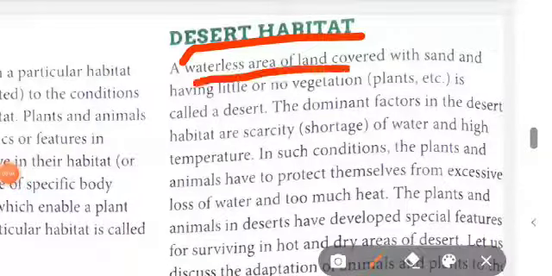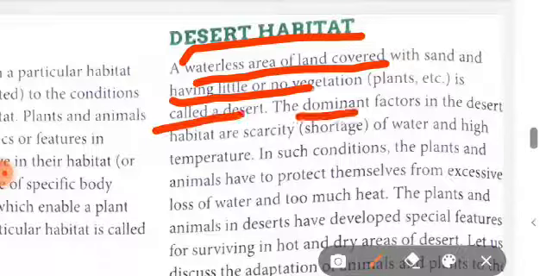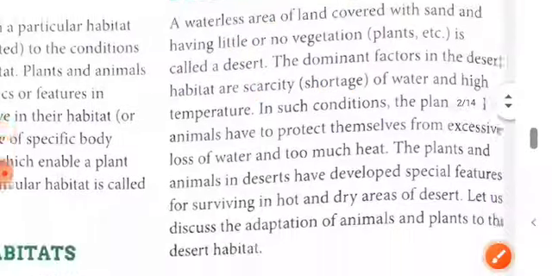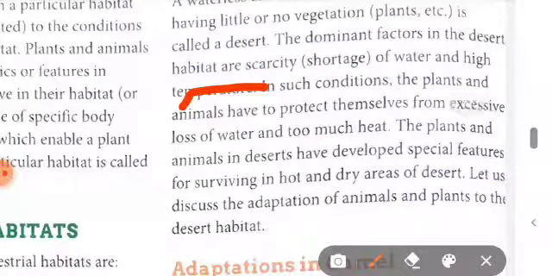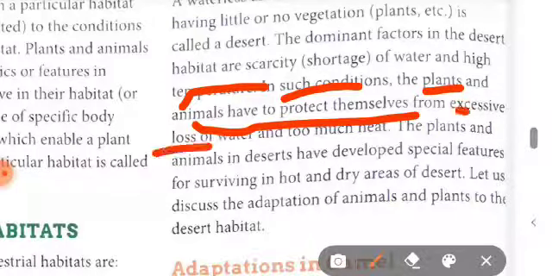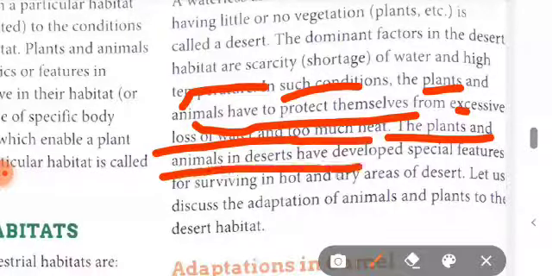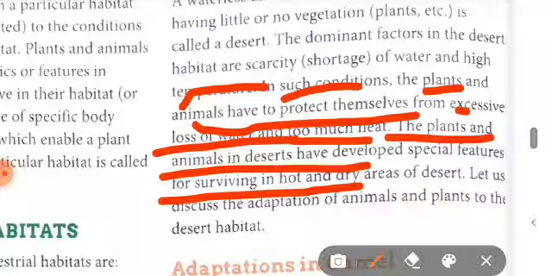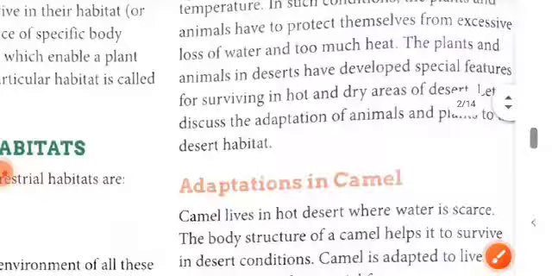A waterless area of land covered with sand and having little or no vegetation is called a desert. The dominant factors in the desert habitat are scarcity, that means shortage of water, and high temperature. In such conditions, the plants and animals have to protect themselves from excessive loss of water and too much heat. The plants and animals in the desert have developed special features for survival in the hot and dry areas of the desert. Let us discuss the adaptation of animals and plants to the desert.